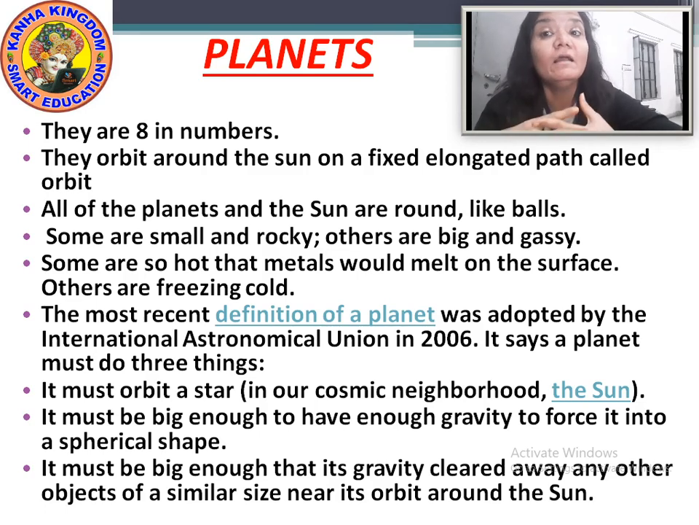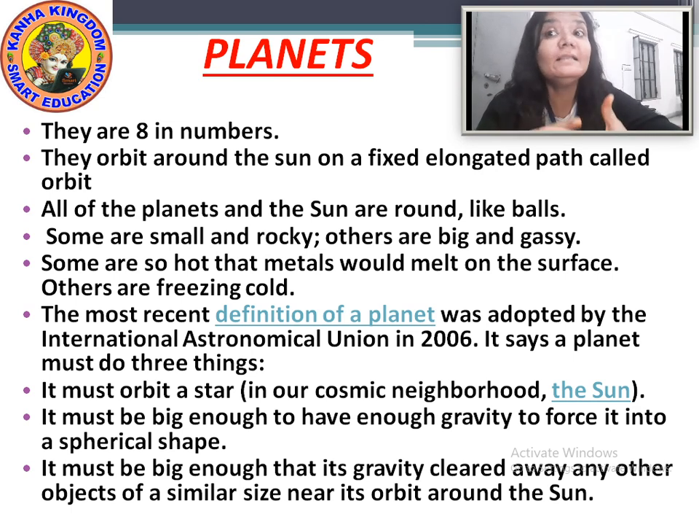So here it is said that some planets are small and rocky, while the others are big and gassy. Further, some planets are so hot, meaning the planets which are near the sun, that metals would melt on their surface. Means they are so hot that if any metal is there on that planet, it would easily melt.